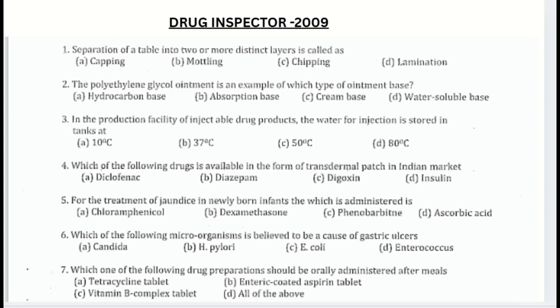Drug Inspector 2009 paper. 1. Separation of a tablet into two or more distinct layers is called as. Answer. D. Lamination. 2. The polyethylene glycol ointment is an example of which type of ointment base? Answer. D. Water-soluble base.